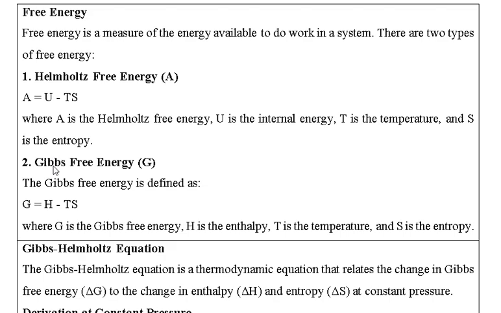When we come to the Gibbs free energy, capital G, the mathematical equation is G is equal to H minus TS, where G is the Gibbs free energy, H is the enthalpy, T is the temperature, and S is the entropy.